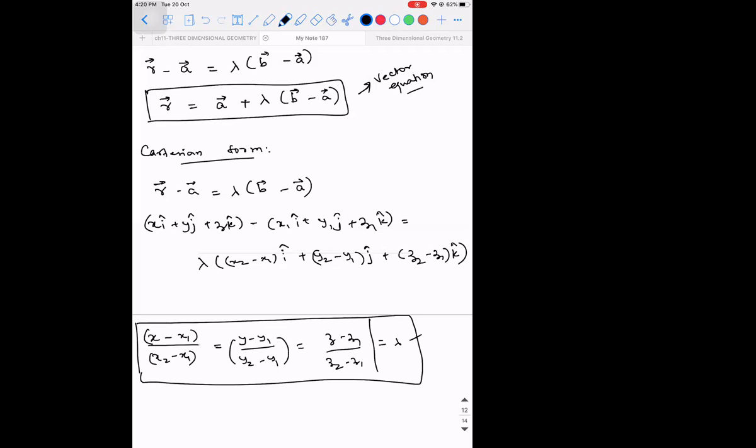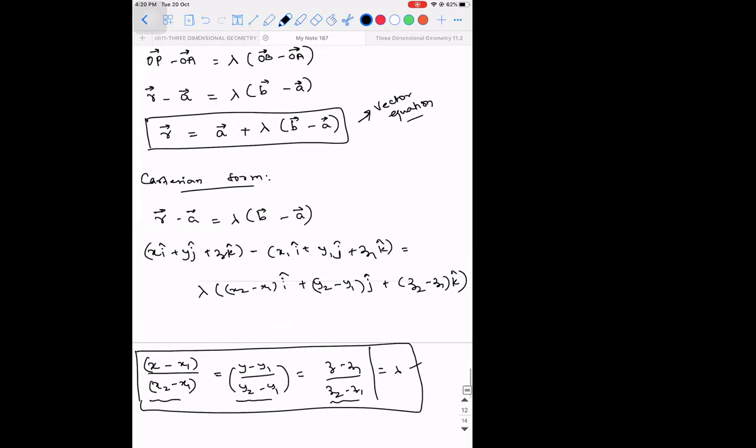So the direction ratio of a line joining two points is the difference in their coordinates, x2 minus x1, y2 minus y1, and z2 minus z1. If you observe, the denominator is having them only. So they both are the same. So please make a note of it.